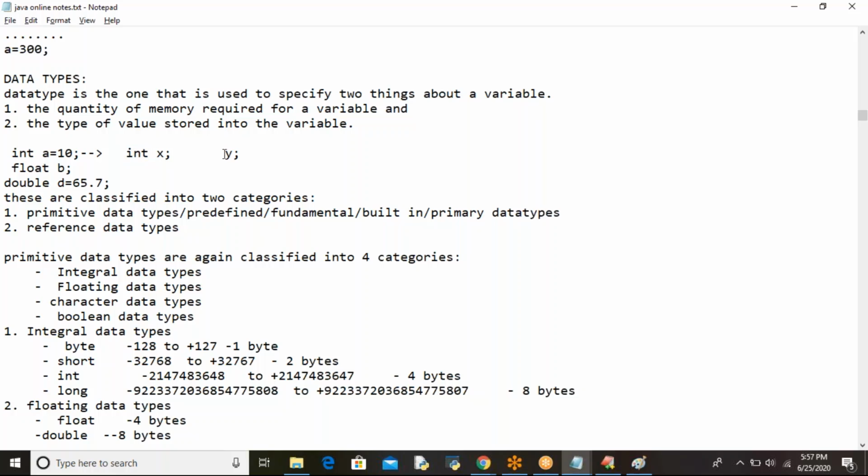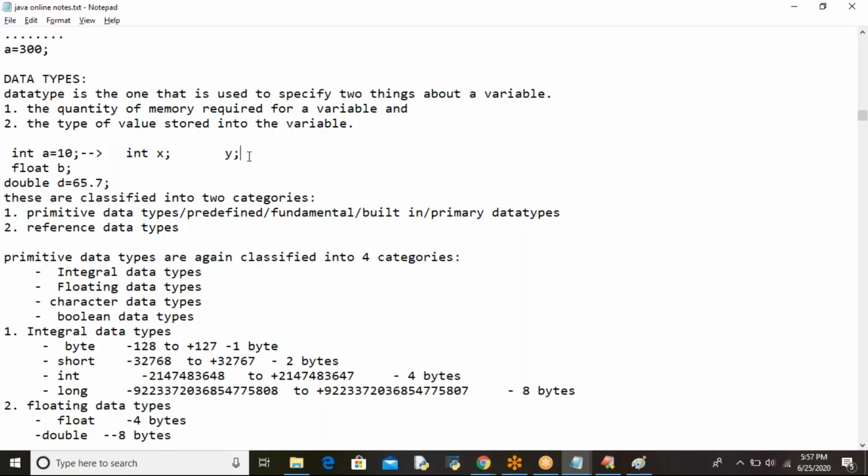Got it? Let us assume that there is no data type at all. Now I'll ask the same question here. How much memory does a variable y require? Don't know. What value are you going to store into the variable y? You don't know. Why? Because there is no data type before the variable name. That's why you can't say how much memory is needed and what value you are going to store. Both are not possible. That is the use of a data type here.